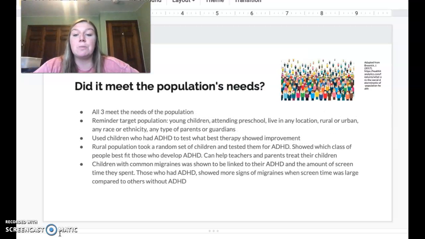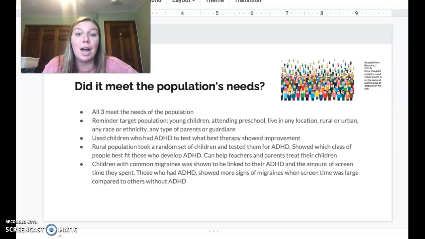So did this research meet the population's needs? In my eyes, it met all 3 needs of the population. As a reminder, my target population was young children attending preschool, living in any location, rural or urban, any race or ethnicity, any parent or guardian. So I thought that the research that used children who had ADHD to test which therapy was super helpful, as I mentioned, and more research and data that we can conduct can actually help those with ADHD